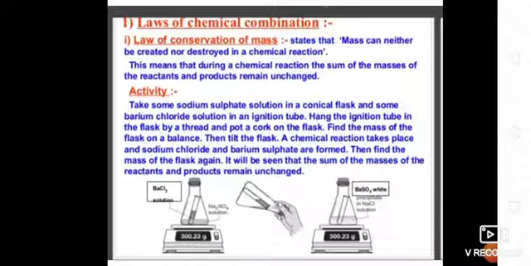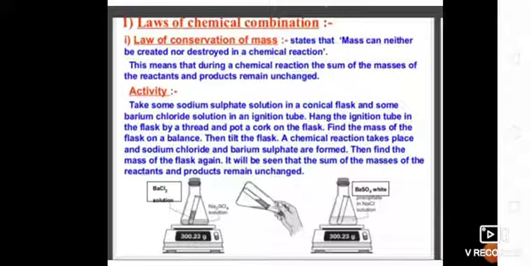Reactants mean the substances which take part in the chemical reaction are called reactants, while the general definition of products is the substances which are formed in a chemical reaction are called products.